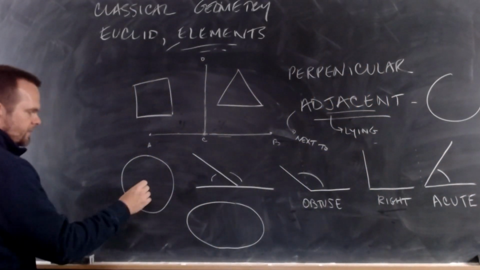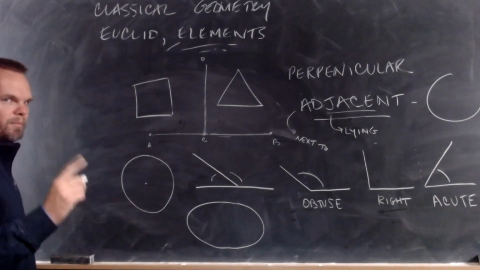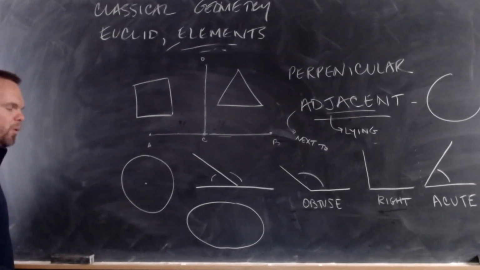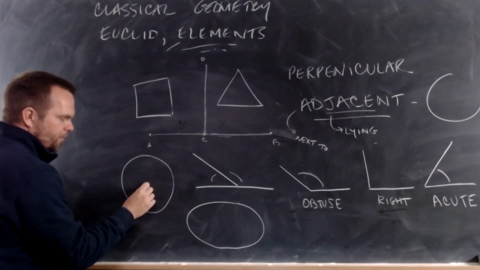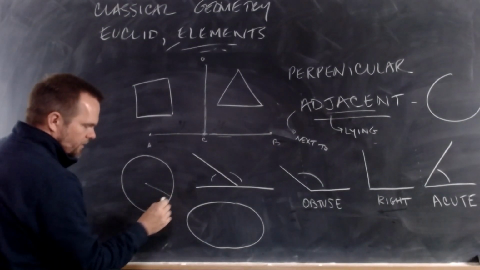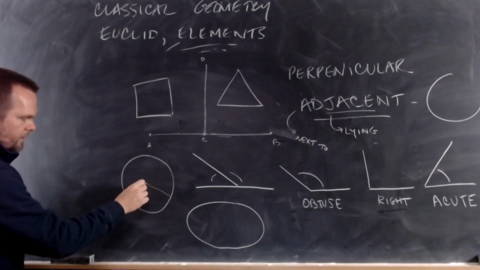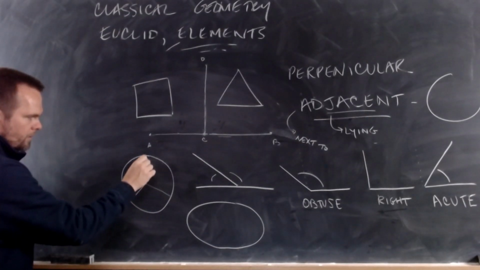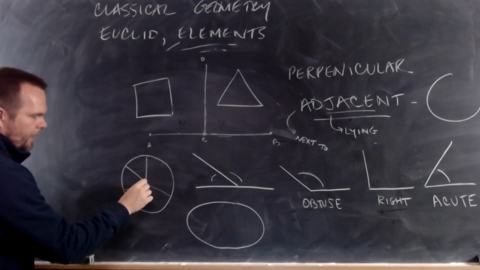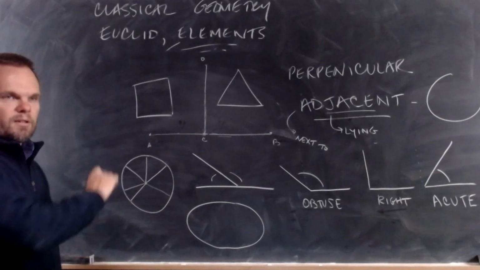What it means is, if I found one point in the circle, this is what makes it a circle. There's a point inside of a circle. And from that point, if we draw a straight line from the point to the boundary of the circle, and we do that to every point on the boundary of the circle, every one of these lines will be equal because it's a circle.